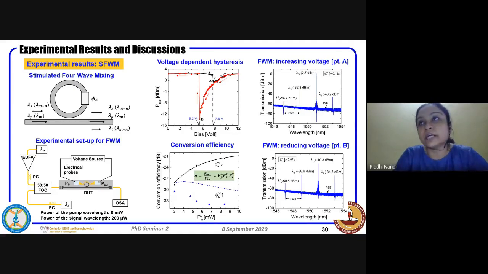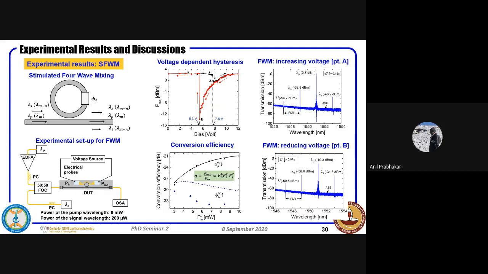Yes, that again depends. For spontaneous four-wave mixing, if you notice the conversion efficiency, the pump to the power 6 comes into the picture. That relationship will give it, but I don't remember the exact relationship at this point which will give you the exact values of pairs generated in quantum computing.